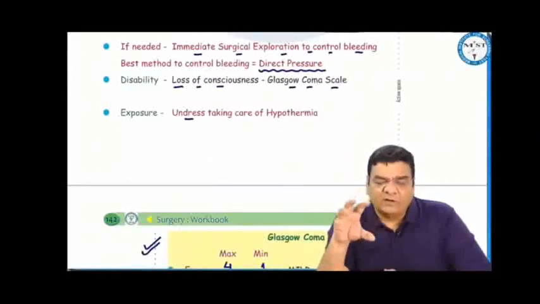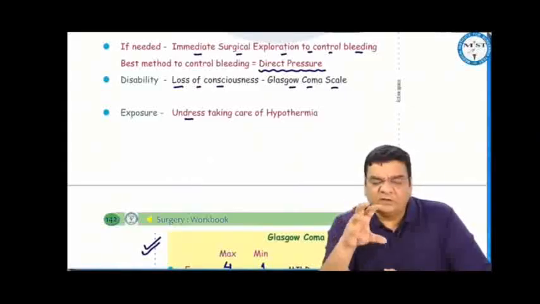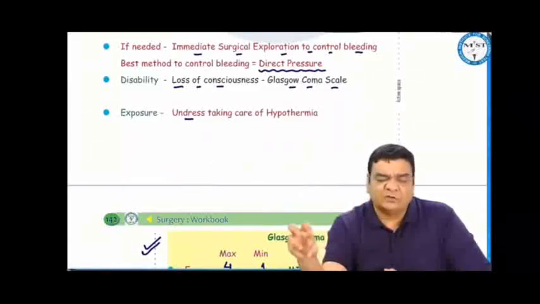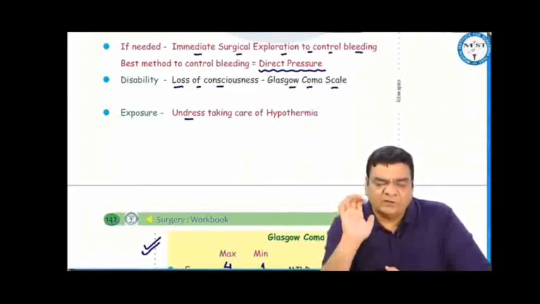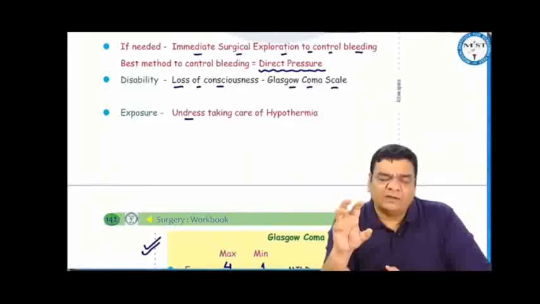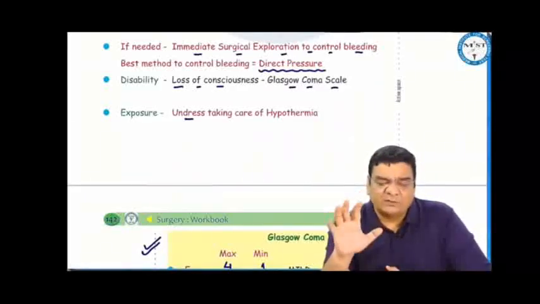If even after giving IV fluids, blood transfusions, and tranexamic acid, we feel that there is significant bleeding going on inside and the patient will die very soon because of blood loss, then we should not wait. We should immediately take this patient to the operation theater, open the area where we suspect the bleed and apply direct pressure to control the bleed. Once the bleed is controlled, whatever fluid or blood you are pumping in the pipeline will remain in the pipeline, and the intravascular volume and pressure can remain normal. Best method to control bleeding is direct pressure.